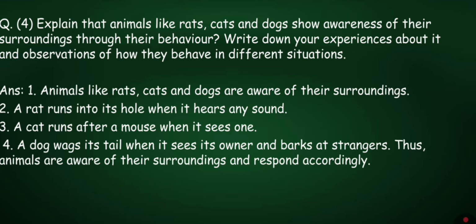Answer. First, animals like rats, cats and dogs are aware of their surroundings. Second, a rat runs into its hole when it hears any sound. Third, a cat runs after a mouse when it sees one. Fourth, a dog wags its tail when it sees its owner and barks at strangers. Thus, animals are aware of their surroundings and respond accordingly.